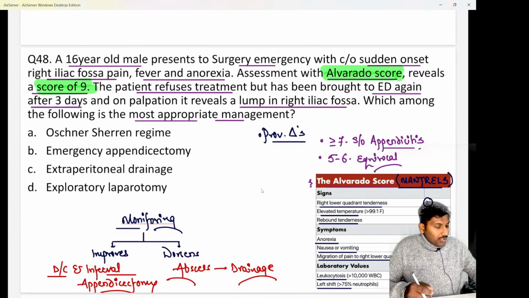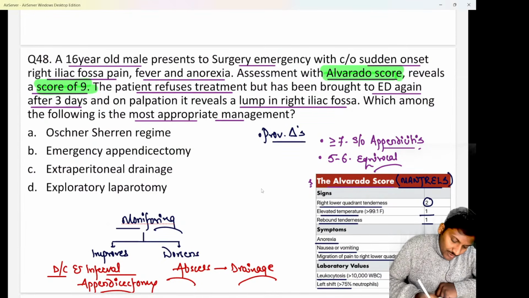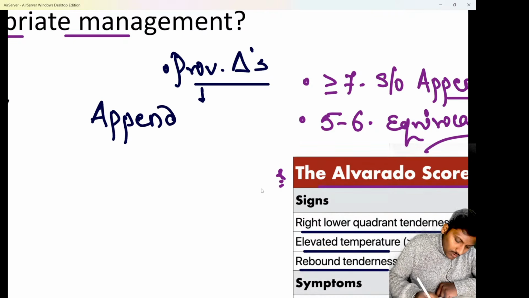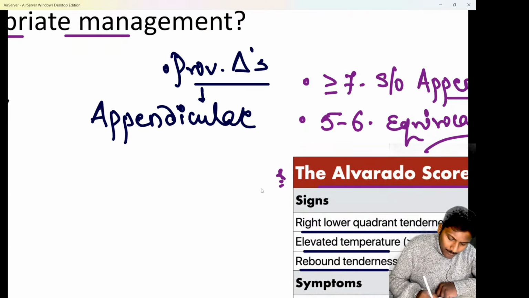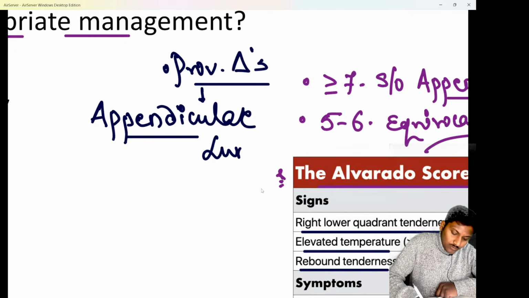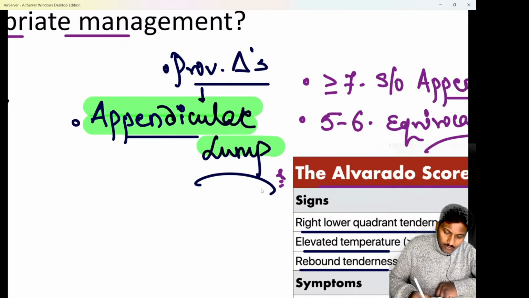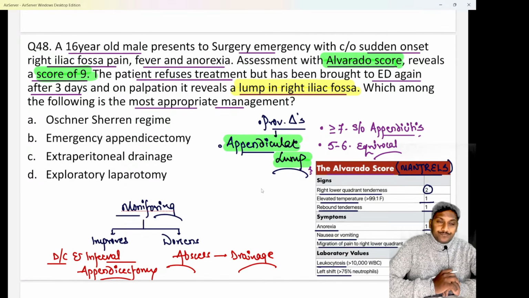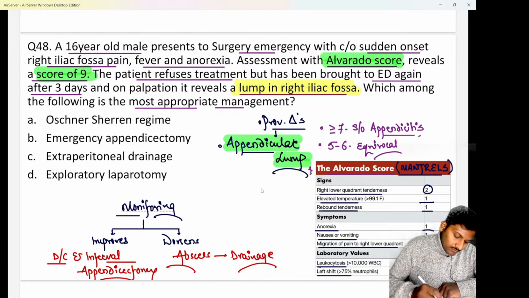Very good, shabash. So I hope all of you are quite aware. As soon as they mentioned that there was a lump palpable in the right iliac fossa, the diagnosis is not only appendicitis now, the diagnosis becomes appendicular lump. An appendicular lump forms due to adhesions. Due to inflammation there were adhesions, and because of adhesions the patient had a lump in the right iliac fossa. Hopefully clear.